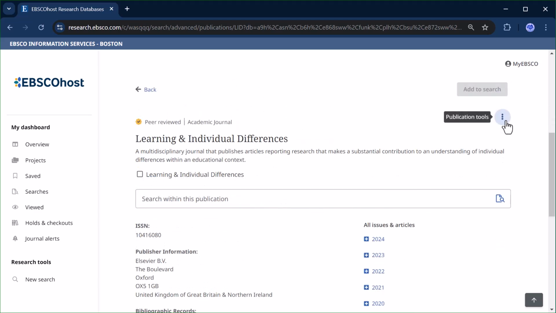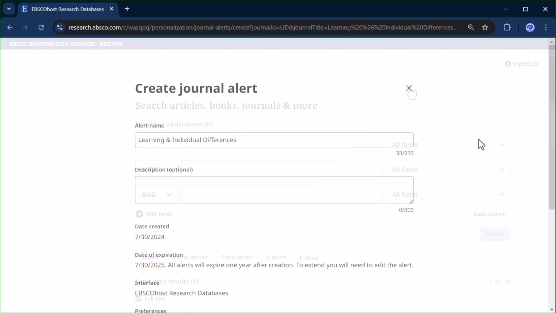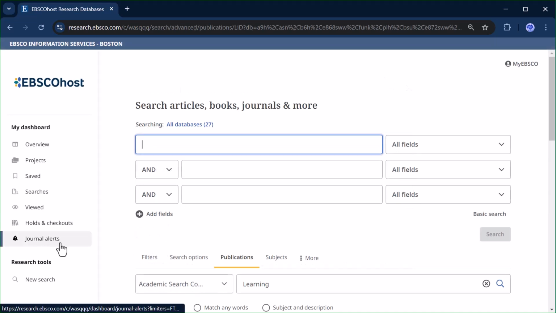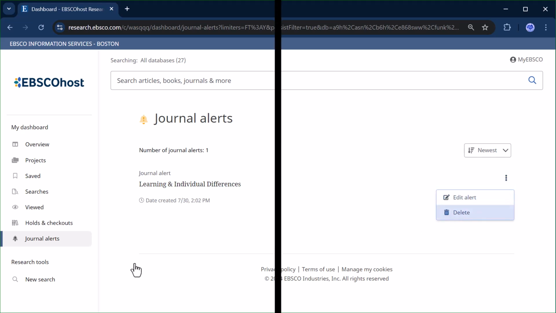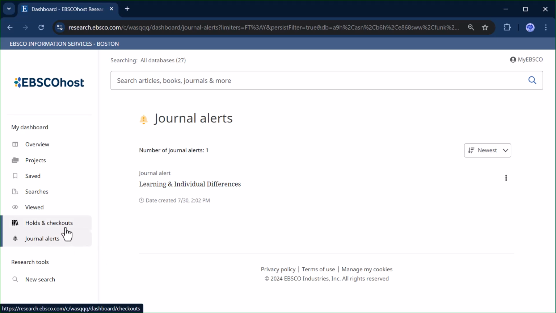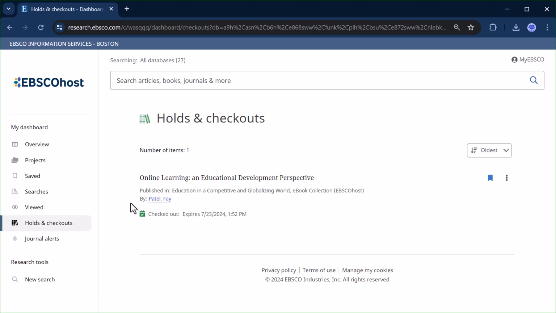In the upper right corner, there is a Publication Tools menu. Within that menu, I can select the Create Alert link to set up my journal alert. Returning to the Journal Alert screen on my dashboard, I can click the Tools menu to edit the alert or delete the alert. Lastly, we have the holds and checkouts function on the dashboard.